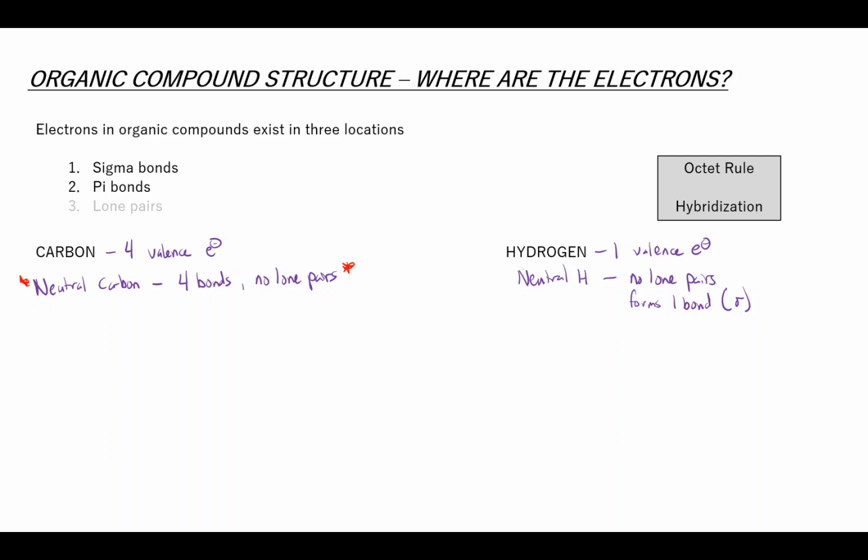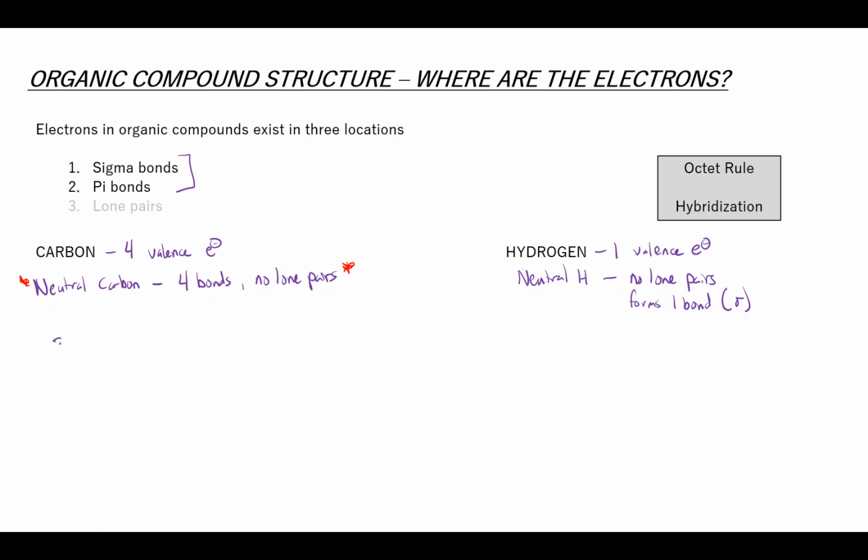So hydrogen is sigma bonds only, no lone pairs, a very straightforward atom for us to deal with. Carbon is a little bit more complex because carbon can have various different ways of satisfying its octet. And the way that we look at this is we look at the types of bonds that surround it, right? Once again, we have sigma bonds and pi bonds as our option. And so we can look at three different types of carbon.